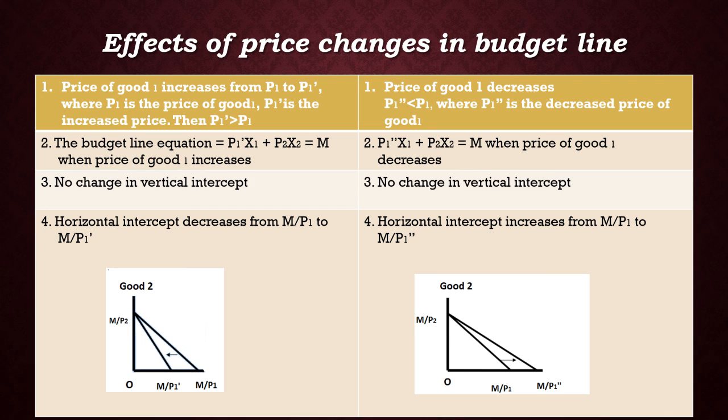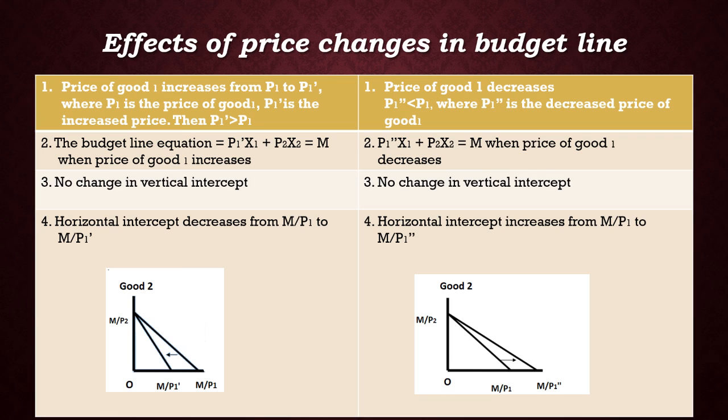Changes in budget line due to price changes. A change in price of good 1 or good 2, income remaining the same, will lead to a change in budget line. This will also lead to changes in vertical and horizontal intercept and the slope of the budget line. Let's see the changes in detail as given in the following table. Effects of changes in price on budget line.